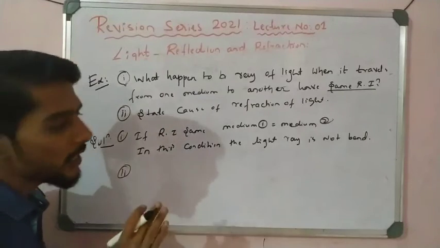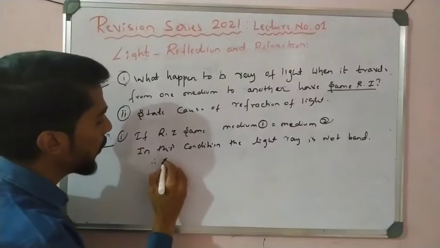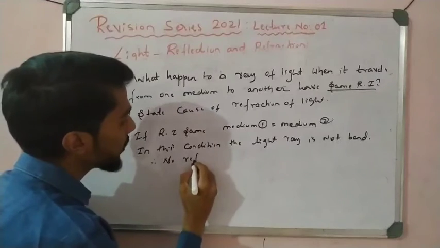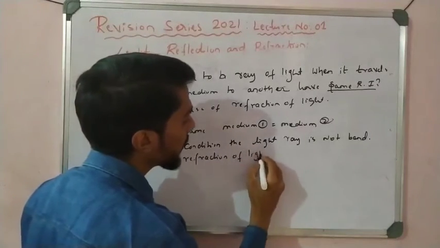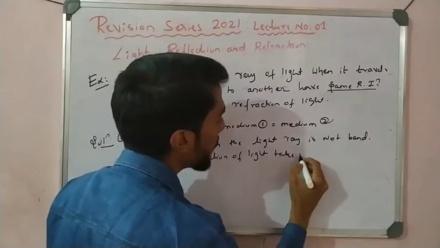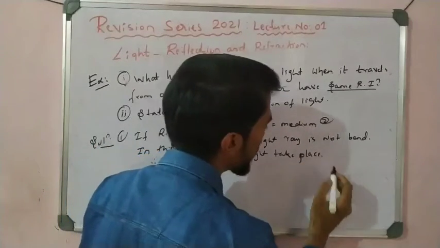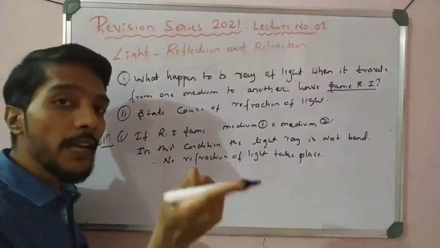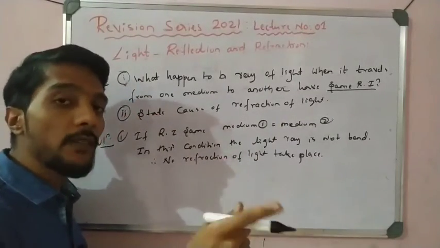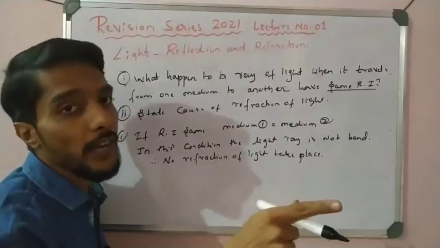There is no bending, therefore no refraction of light takes place. Refraction of light is possible only when there is a different medium. If the medium is the same, no refraction of light. If the medium is different, then only refraction of light.